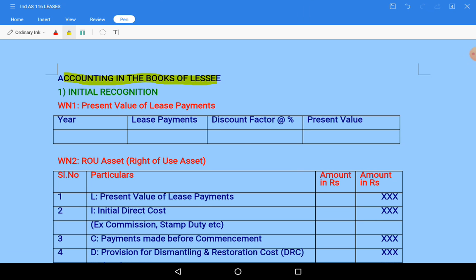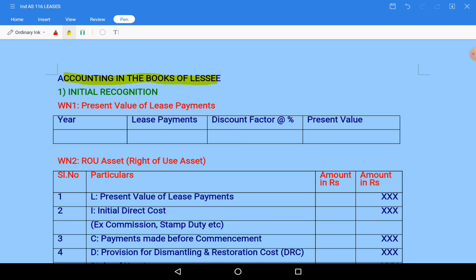Actually, totally four things are there: initial recognition, subsequent recognition, reassessment if there are any changes in the lease terms and leased asset value and other things, then modifications if any made by lessee. Reassessment and modifications we will discuss later. First we will see the initial recognition and subsequent recognition, which we discussed in the previous two videos, and this classification is only for the purpose of understanding accounting.